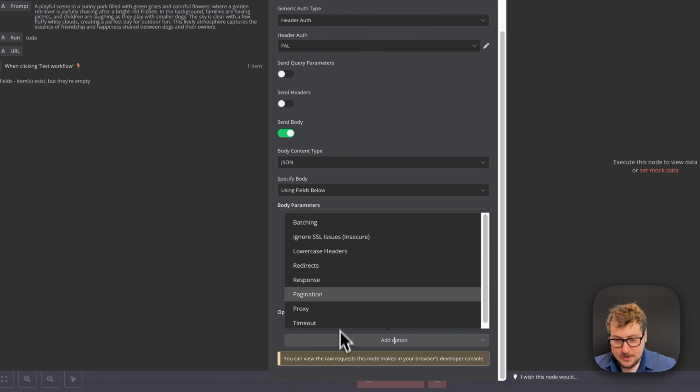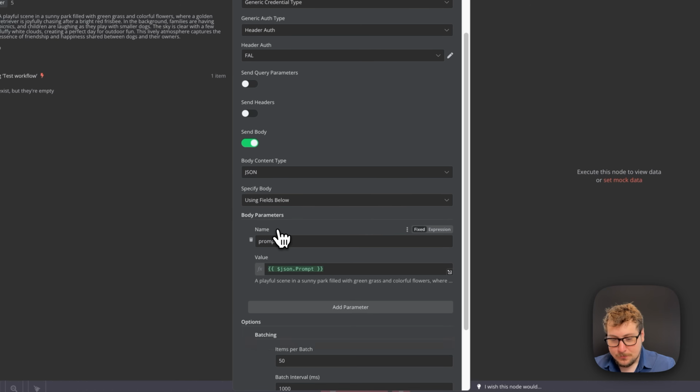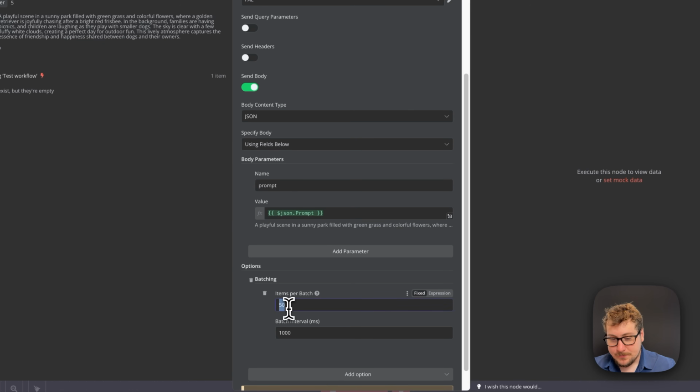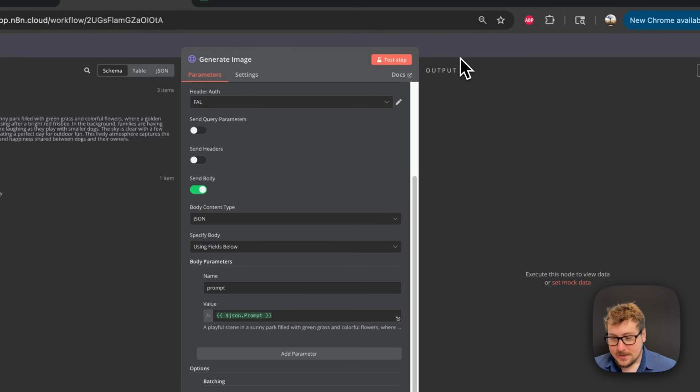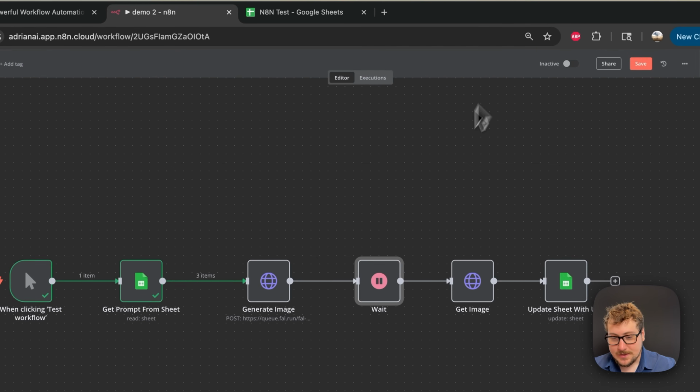So what we're going to do is, in the generate image section, we're going to go to the bottom. We're going to click batching. Now this is the amount of items per batch. So we're going to do just one, meaning one request. And then down here we have how many milliseconds in between. So 1,000 is just 1 second. So we're going to up it to 10,000, which would be 10 seconds. So it's going to be running 1 for every 10 seconds. And that should be pretty good and not cause too many issues. And then here, I'm just going to take the wait amount, and we're no longer testing, so I'm going to do 45 seconds just to give it ample time.